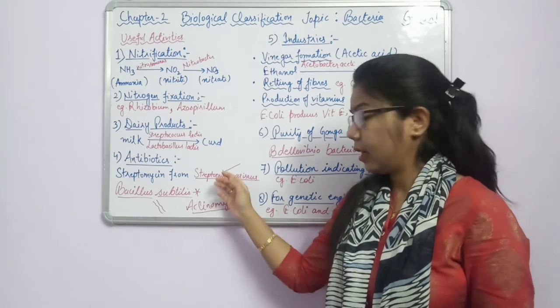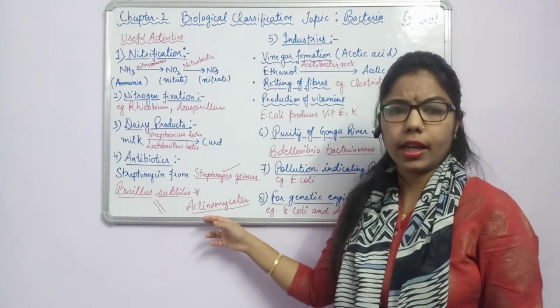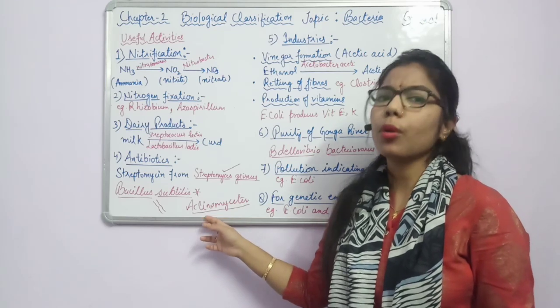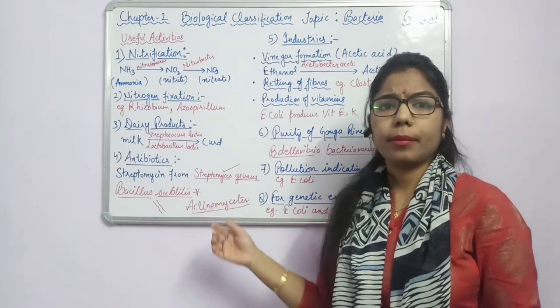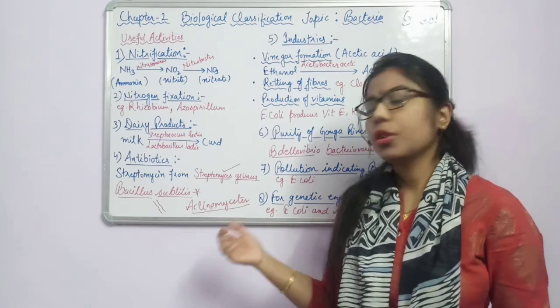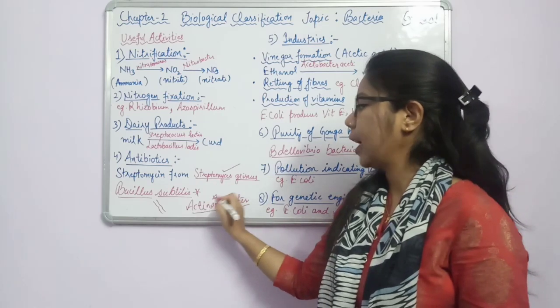This is another example of kingdom Monera, and we know that Monerians are prokaryotic as well as what? Here Actinomycetes will be unicellular. Fine. So this is another important point you can add on.